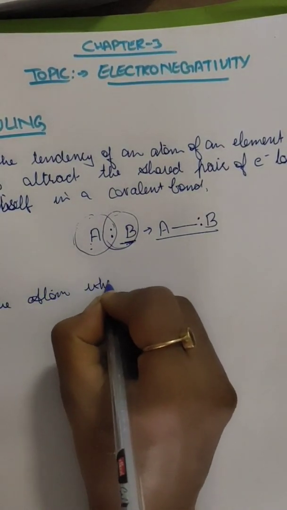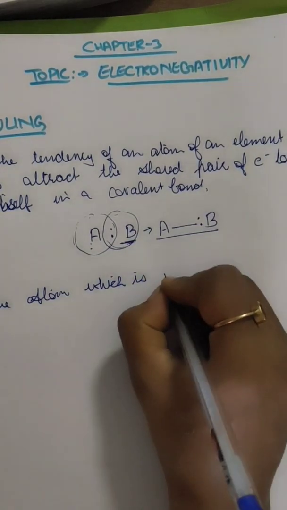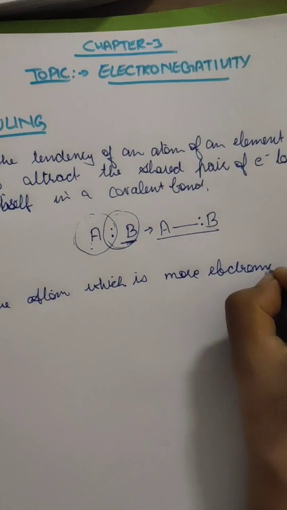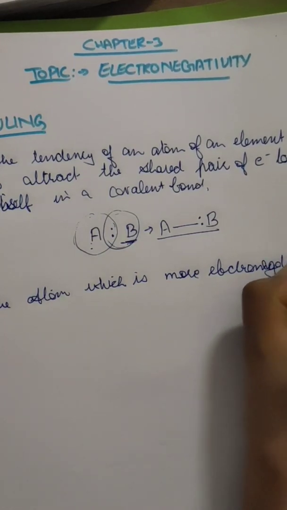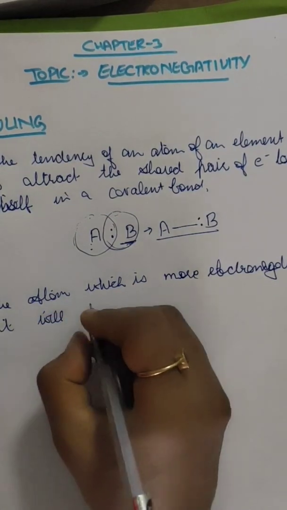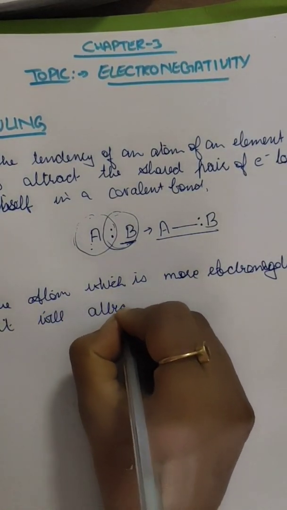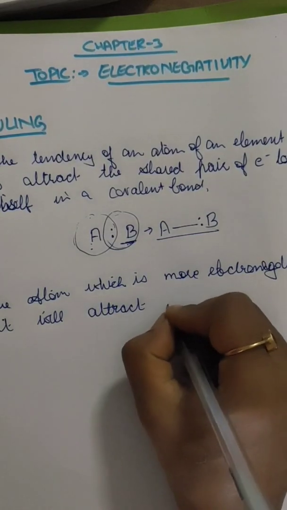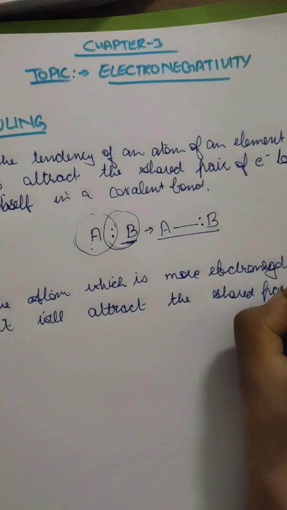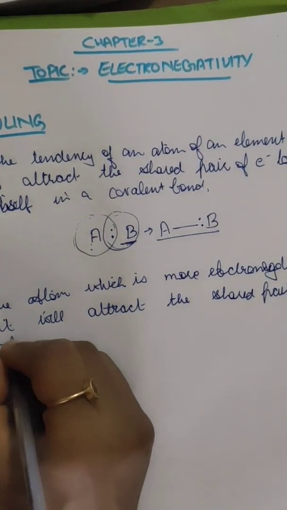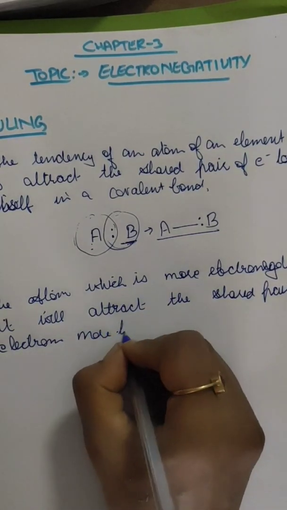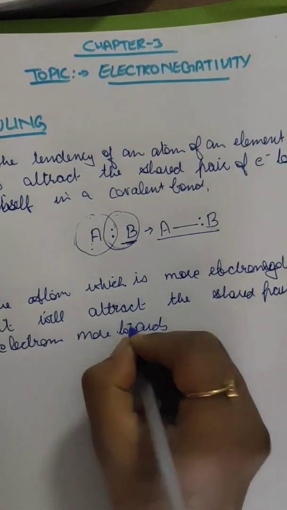The atom which is more electronegative will attract the shared pair of electrons more towards itself.